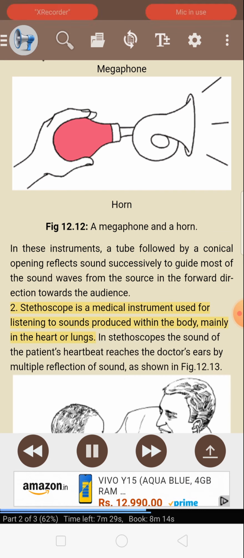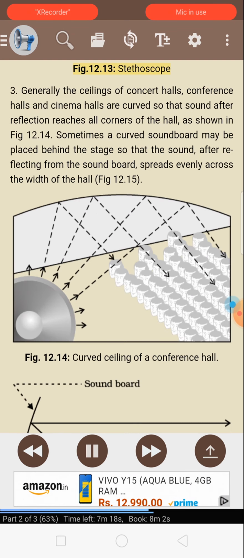2. Stethoscope is a medical instrument used for listening to sounds produced within the body, mainly in the heart or lungs. In stethoscopes, the sound of the patient's heartbeat reaches the doctor's ears by multiple reflection of sound, as shown in Fig. 12.13. Fig. 12.13, stethoscope.